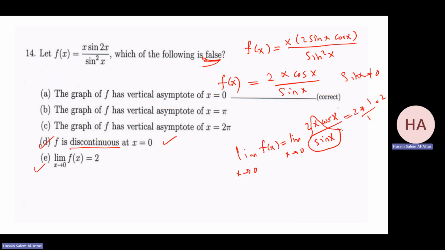Okay. Now, I need to check the limit for 2 pi and 0. For 0, I'm getting a value, so for sure there is no vertical asymptote. So this is for sure wrong, which is what I'm looking for. For pi, what will happen? Limit x goes to pi of 2x cosine x over sine x.